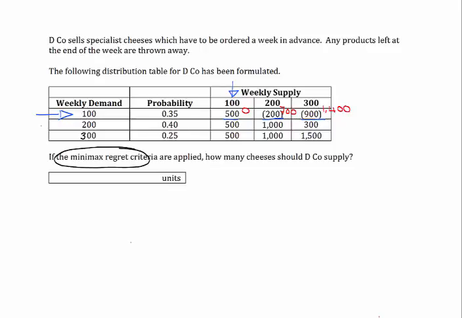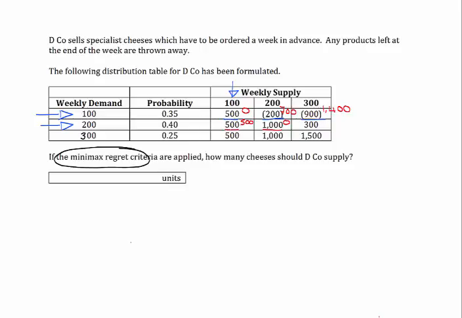If you come down to the next row, you've got demand of 200. If that was the case, our best option would have been to supply 200, get a profit of 1,000, and we would have no regrets. Whereas if we'd supplied 100, we would get a profit of 500, which means we've lost out on 500. So that's the difference between the outcome from the best option and the outcome that you've got here.